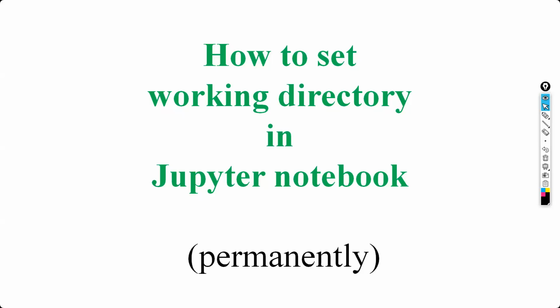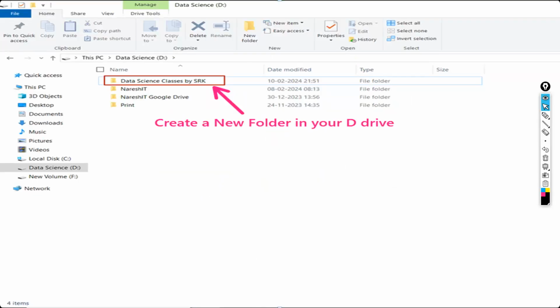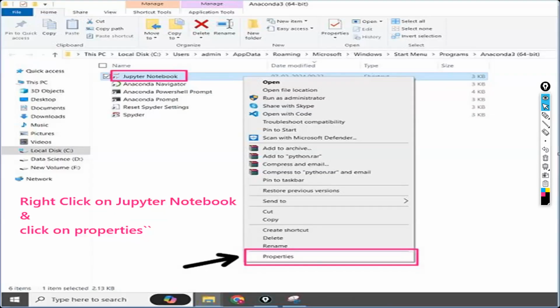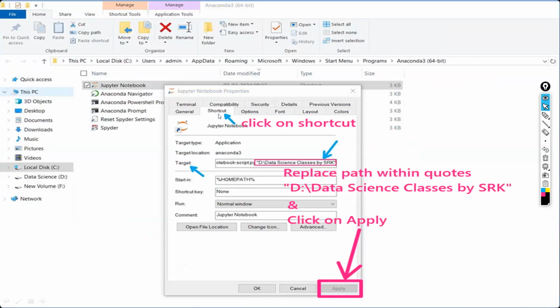Okay, I have written it step by step here. First, you have to create one folder in your D drive, with whatever name you are interested in. Go to the Jupyter Notebook app and click on the file location. Once you click on the file location, click on properties. In the properties, there is a shortcut. Click on the shortcut, and within the inverted commas, the quotes, replace the path with your own path, then click Apply and OK. That is the step by step.